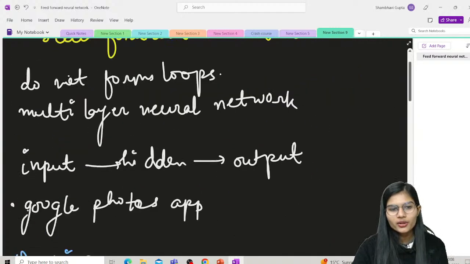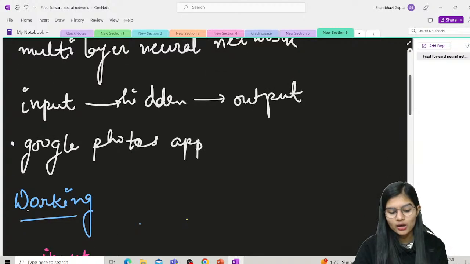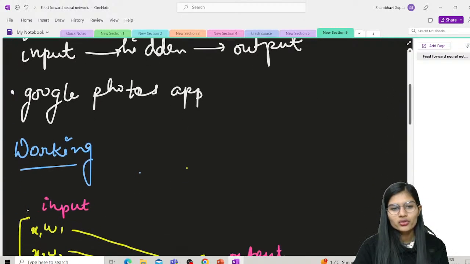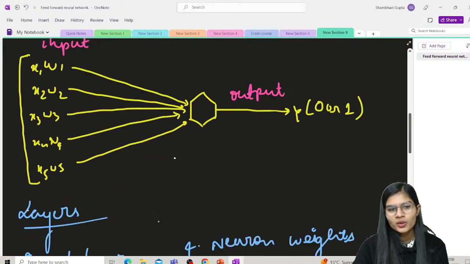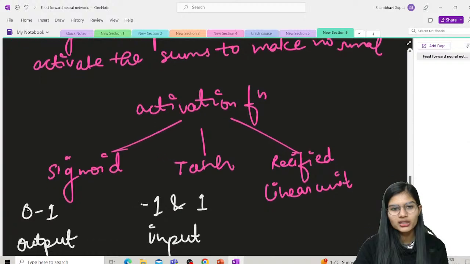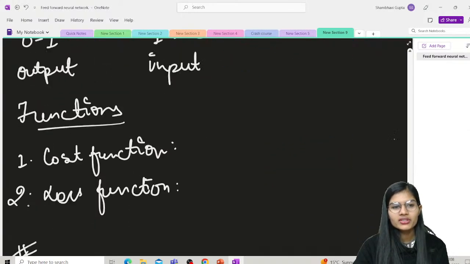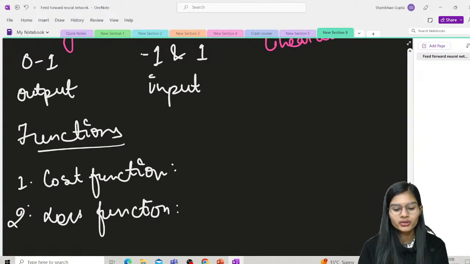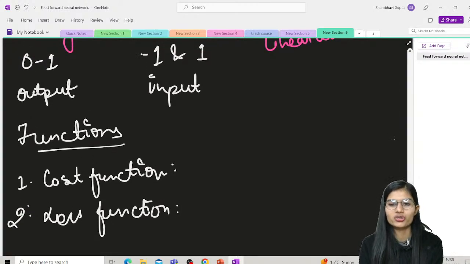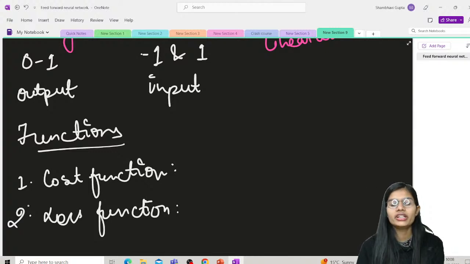Fine. So I was talking about this particular feed forward neural network. We have seen how it works. We checked Google Photos as a real world example. We looked over the working, the different layers, and saw all the layers in detail. Then we learned about the activation function and its several parts. Then we saw the different functions in feed forward neural networks, and then we learned about all the applications of this. This is all we have learned up till now in feed forward neural networks.